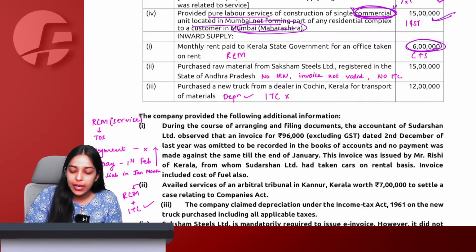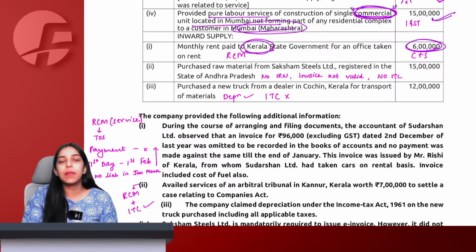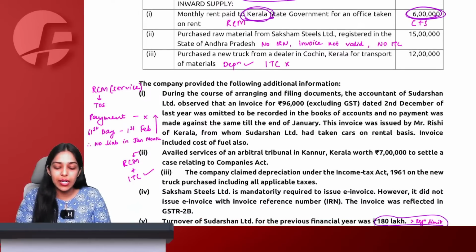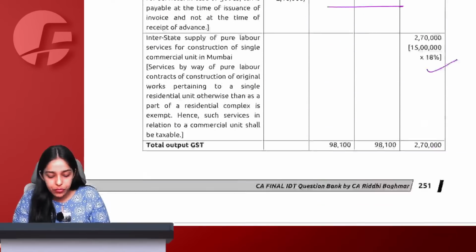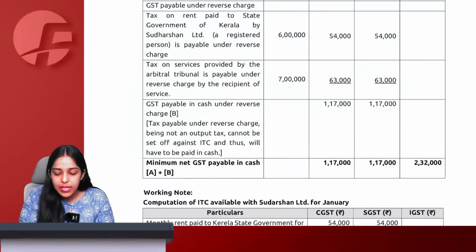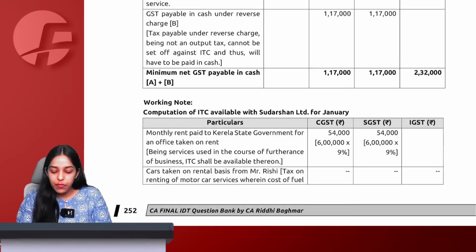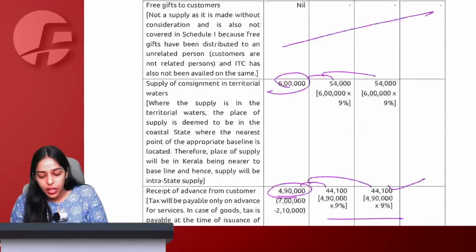So on this 6 lakh, now the building, the property taken on rent is also in Kerala, supplier also in Kerala, place of supply also in Kerala, which means C plus S GST on 6 lakh. I will pay RCM and I will also get the credit of the same. So I will simply say that on 6 lakh C plus S GST, I will pay RCM and while computing my credit, I will also include it in my total credit.